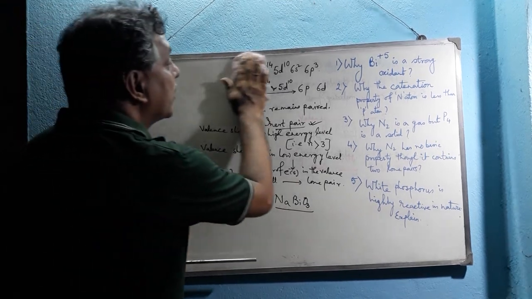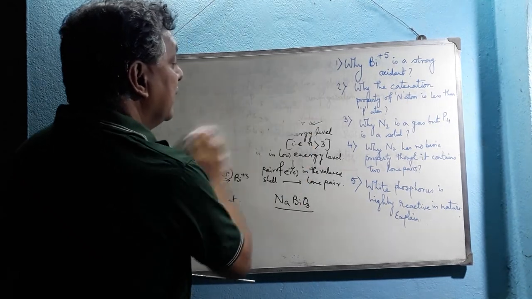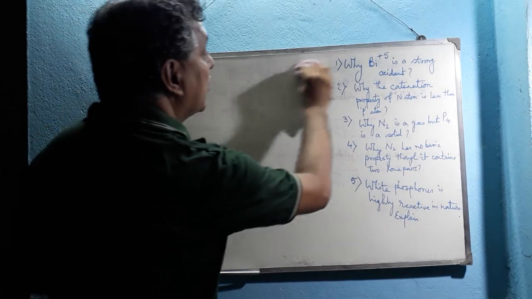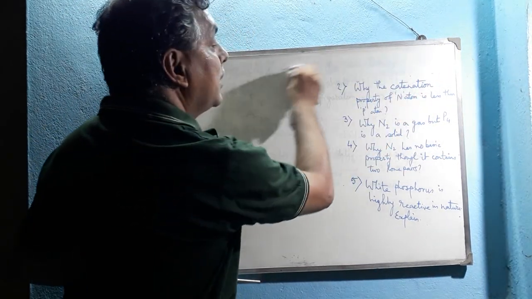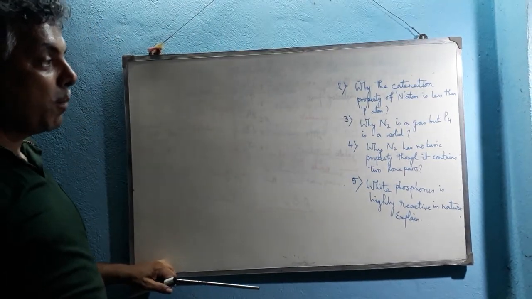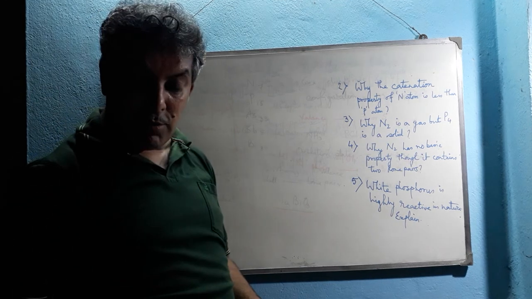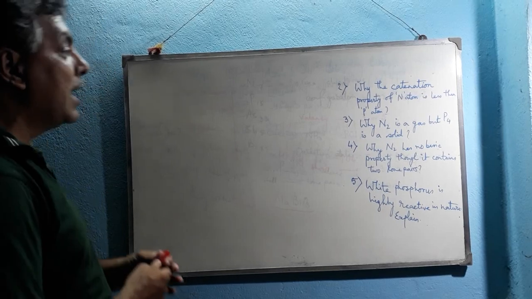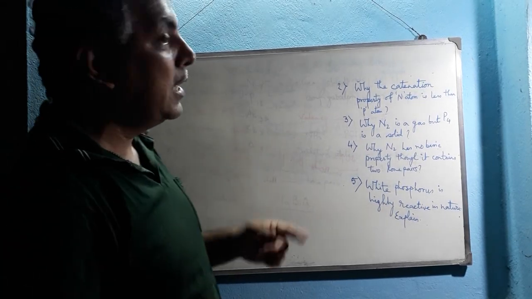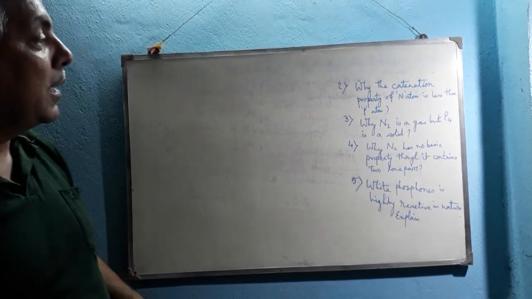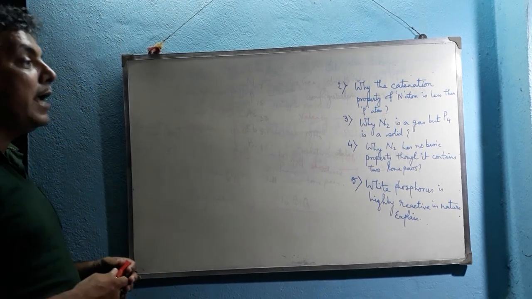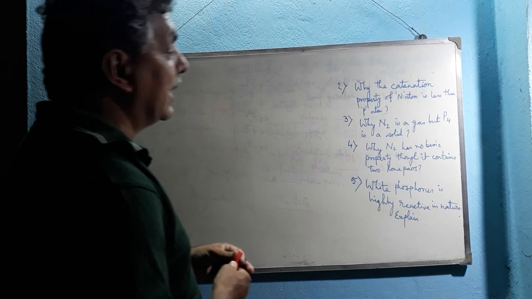So we have completed the discussion about the first question. Now the question number 2. Question number 2 is, why is the catenation property of the nitrogen atom less than that of the phosphorus atom? Now, the catenation property is nothing but the long chain forming ability. And already we have seen that carbon has the highest tendency to catenate.